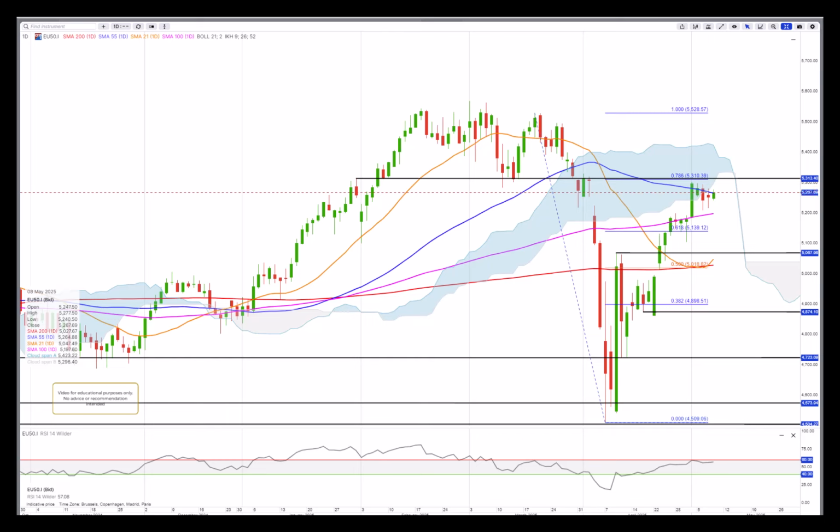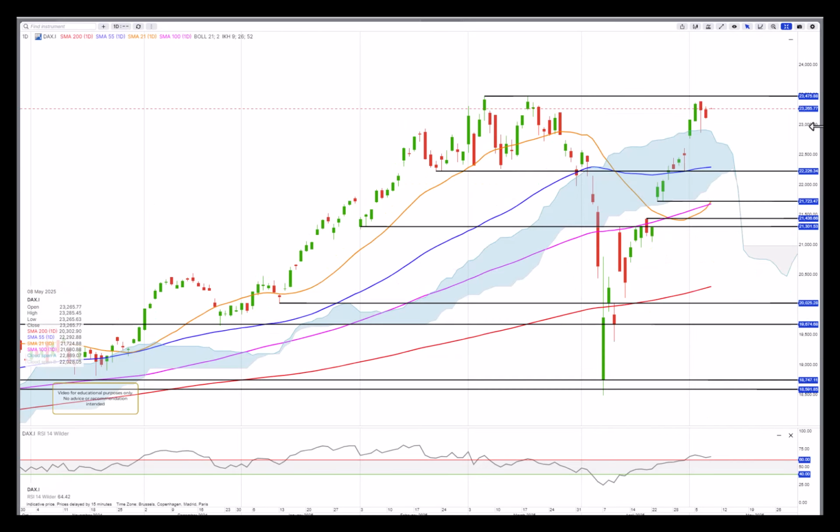So we have the EUROSTOXX 50 CFD also a bit unchanged, a little bit higher really. DAX opened this morning a little bit higher, about 0.7%. It could still test, and maybe even break above, the previous all-time high. So let's see about that.